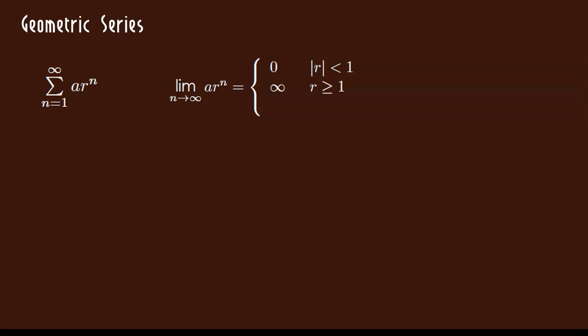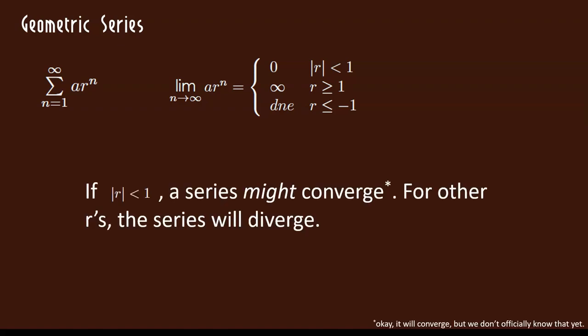If, however, r is greater than or equal to 1, a times r to the n grows exponentially. And if r is less than or equal to negative 1, the limit does not exist, because the negative will make it flip-flop between positive and negative, positive, negative. Since the limit of the terms isn't 0, the series diverges. So if the absolute value of r is less than 1, a series might converge, but we need to check. For other r's, the series will diverge.